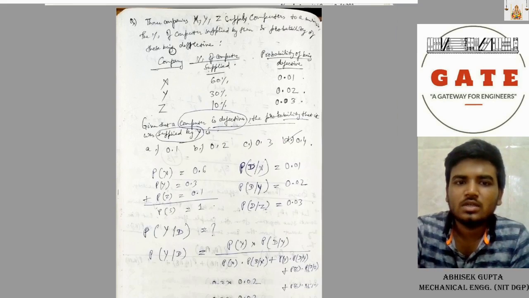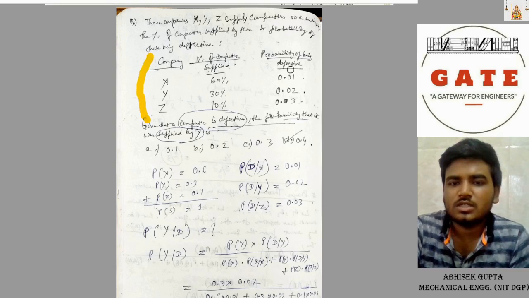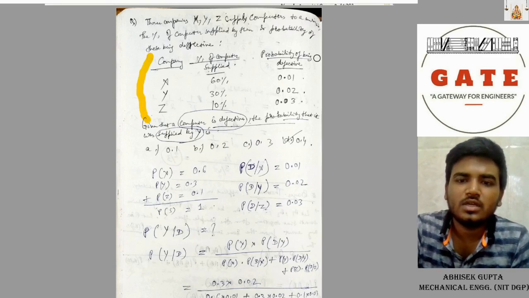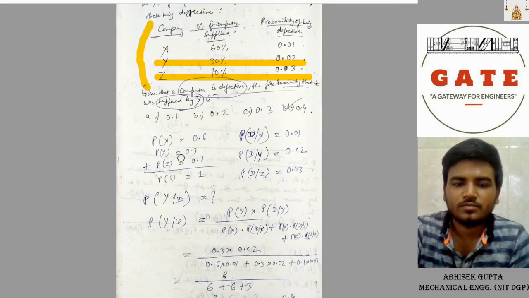Now the last question. Three companies X, Y, Z supply computers. Then the percentage of computers supplied by them and the probability of those being defective. See, this is the chart. Company X supplies 60% and the probability of being defective is 0.01. Y supplies 30% and defective is 0.02. Z supplies 10%, defective is 0.03.